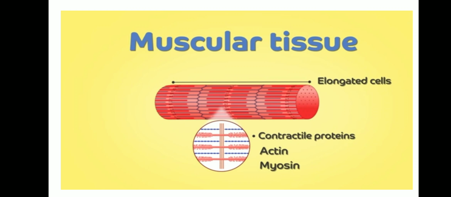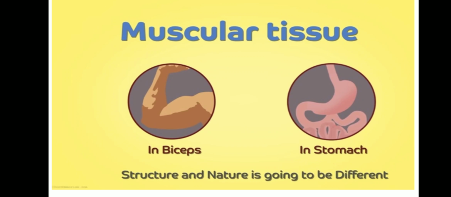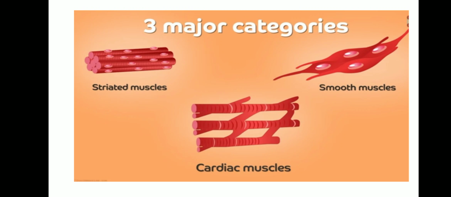So, the muscular tissues are what shape? Yes, they are cylindrical in shape and fibers are arranged parallel to each other. And this is composed of numerous myofibrils. Based on the structure, location, and function, these muscular tissues are classified into three types.